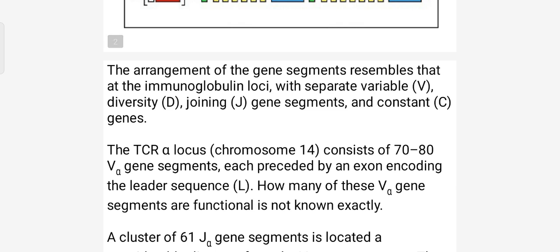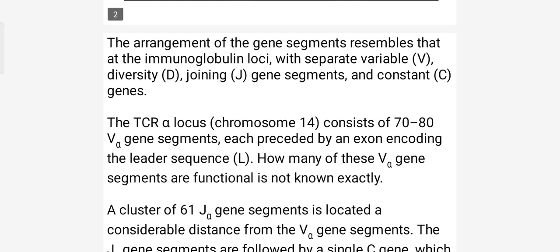The TCR alpha locus consists of 70 to 80 variable alpha gene segments, each produced by an exon encoding the leader sequence. How many of these variable alpha gene segments are functional is not known exactly.